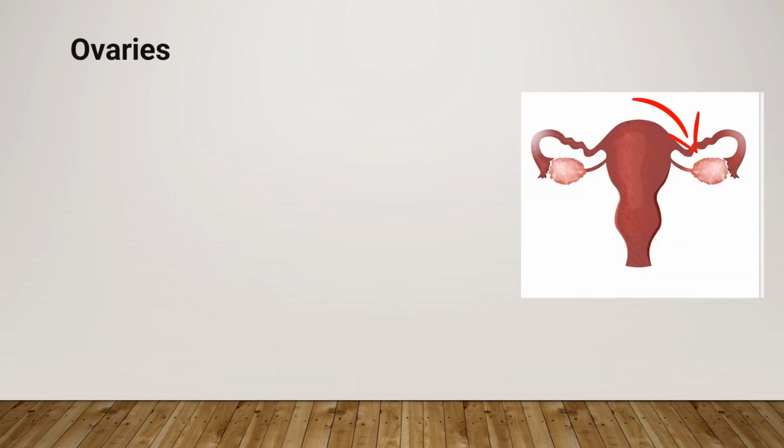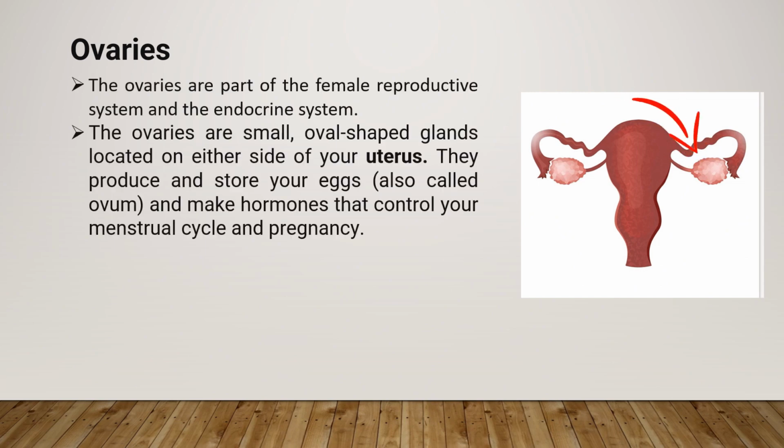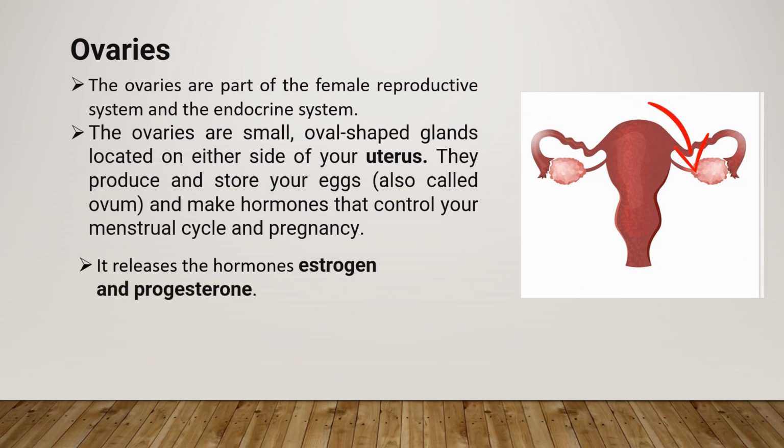Next are the ovaries. The ovaries are part of the female reproductive system and the endocrine system. The ovaries are small oval-shaped glands located on either side of your uterus. They produce and store your eggs, also called the ovum, and make hormones that control your menstrual cycle and pregnancy. They release the hormones estrogen and progesterone.